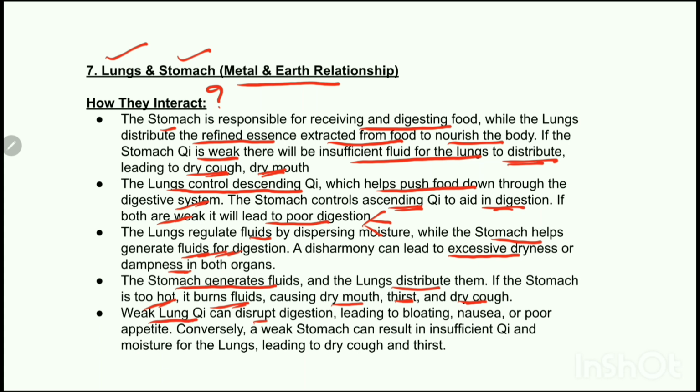It will disrupt the digestion. And what will happen if the stomach is weak? It will result in insufficient chi and moisture for the lungs. Now, if the digestion is disrupted, it will lead to bloating, nausea, or poor appetite. And if the stomach chi is weak, it will lead to dry cough and thirst.